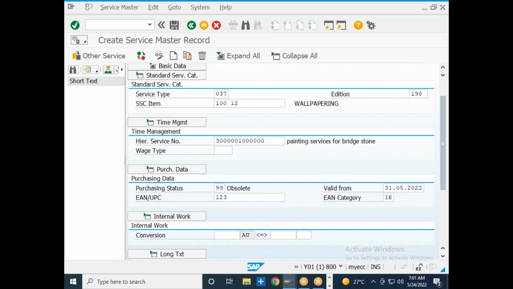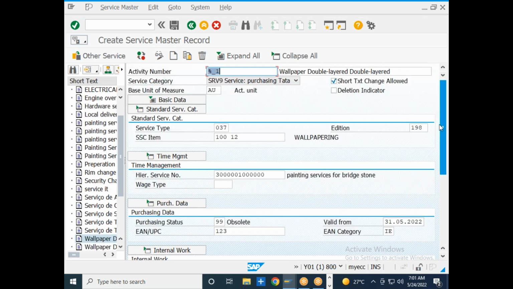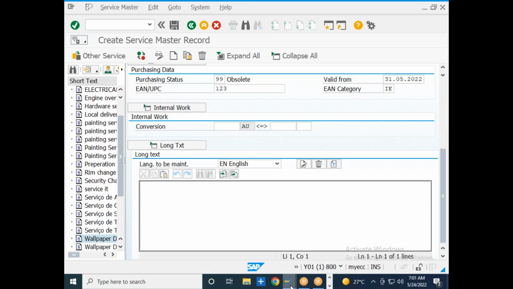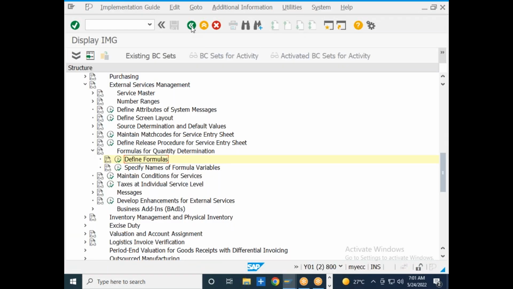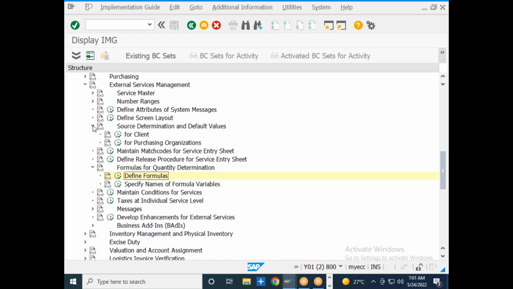You can use it over here. So EAN, if you want to define the EAN, you can define it in the backend configuration as well. I think where you define the international article numbers, let me see, I think here only you can define the international article numbers.